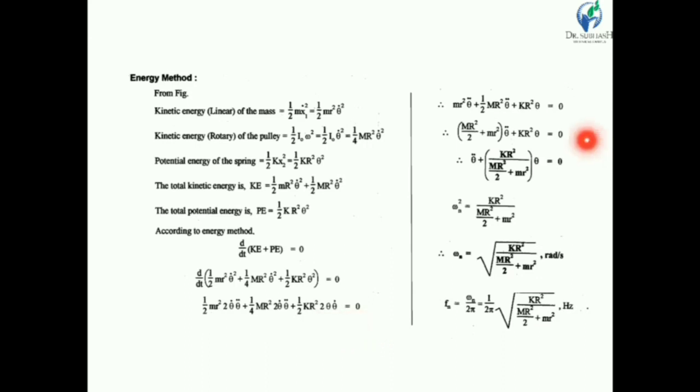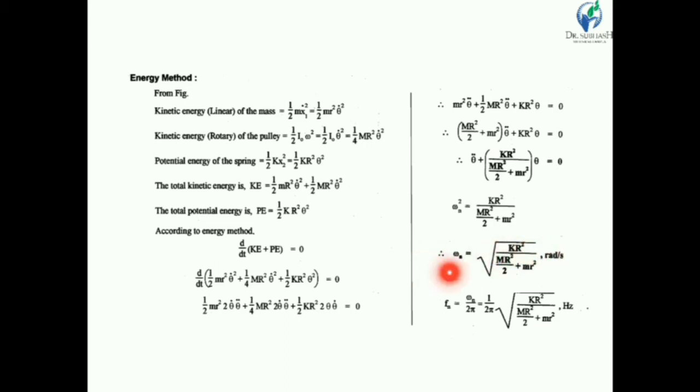If we simplify this equation, we get theta double dot plus (capital K R square divided by (M R square by 2 plus m r square)) into theta is equal to 0. If we compare this equation with simple harmonic motion, we get omega n square is equal to K R square divided by (M R square by 2 plus m r square).